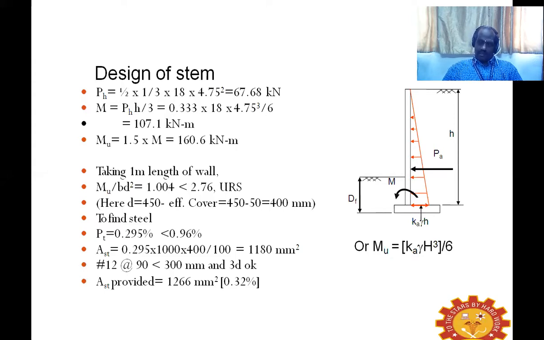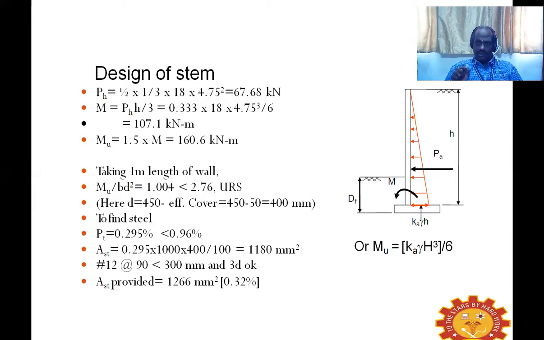And we know P suffix A is the pressure, or P suffix H, whatever denotation we can say. It is half into one third, that is our Ka, into 18, our density, into 4.75, the height of the stem, so 4.5 square. From this, we can find out our moment.